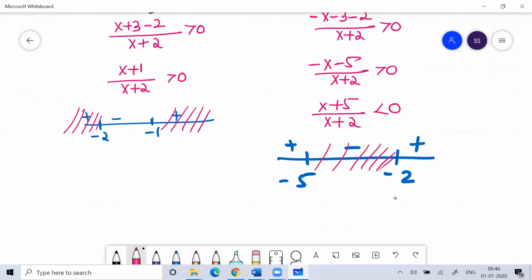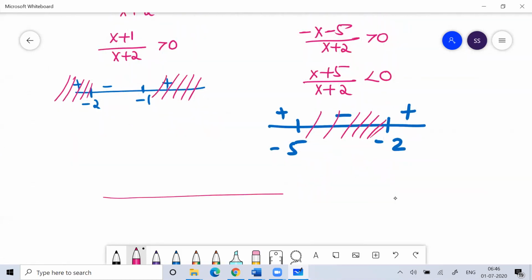Okay, so if you put them together, here you're putting x value less than minus 2 and greater than minus 1, correct na? Here you're putting the x value from minus 5 to minus 2. If you put them together, this is minus 5, this is minus 2, this is minus 1.